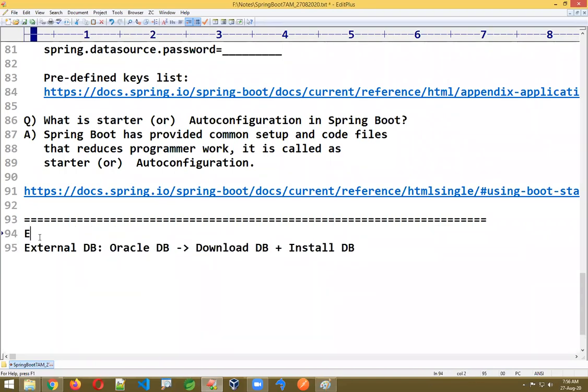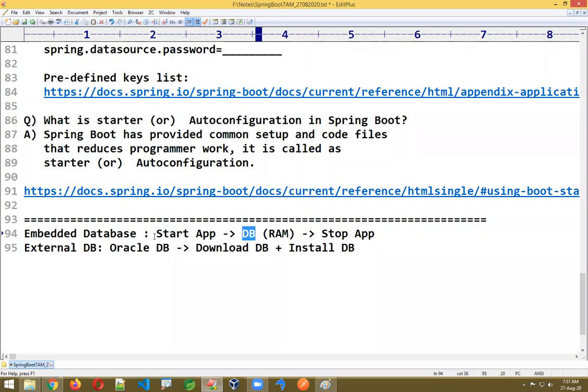There is another database concept, that is called embedded database. What is the meaning of embedded database? When you start your application, database memory is created in the RAM, temporary memory. When you stop your application, the database is gone. The database works on RAM, so it's a temporary database, we can also call it. This is really good for development purposes. When you are developing an application, any database is fine, and the system should not feel any burden.